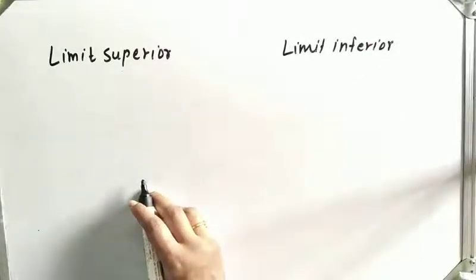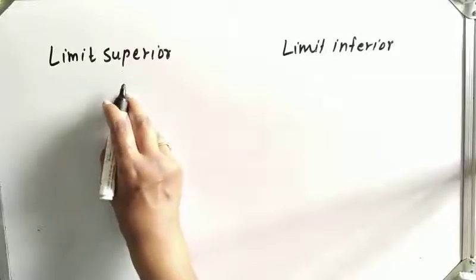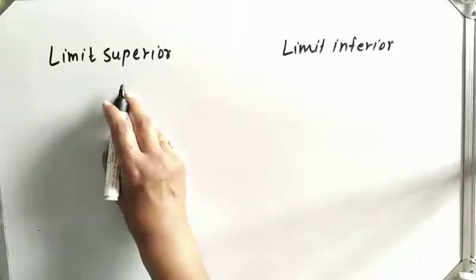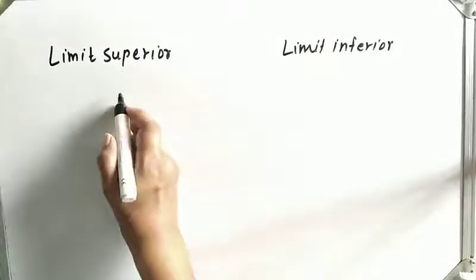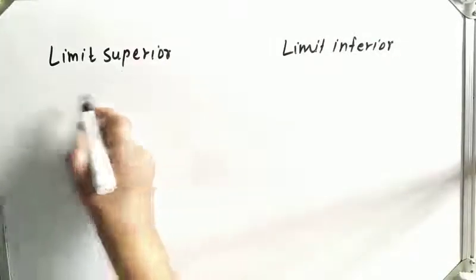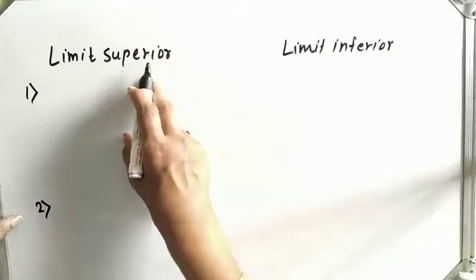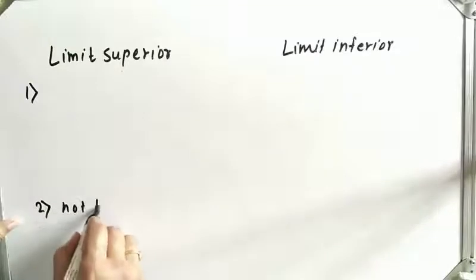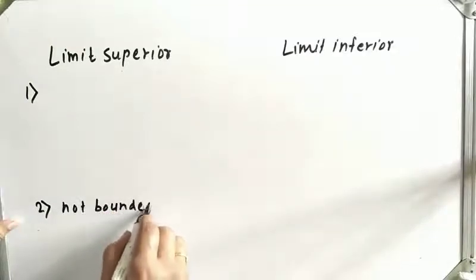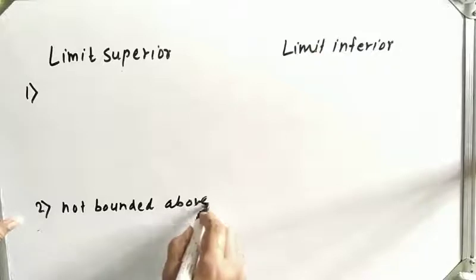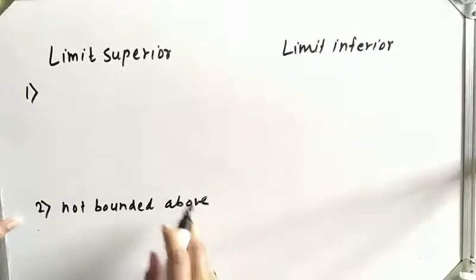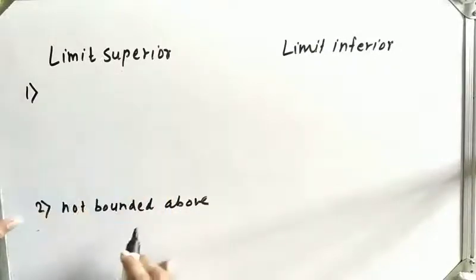Now for limit superior, first of all, if the sequence is bounded above, we check whether the sequence is bounded above or not. If the sequence is not bounded above, then its limit superior value, limit superior of Sn as n tends to infinity, will be infinity.